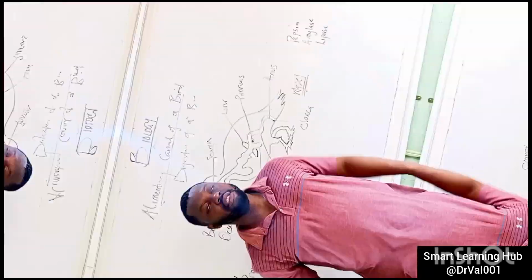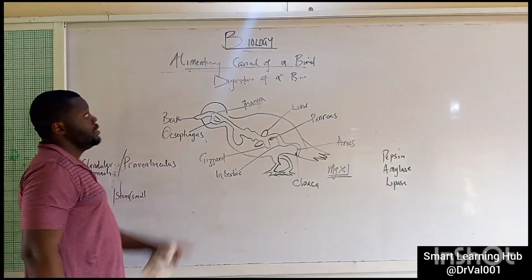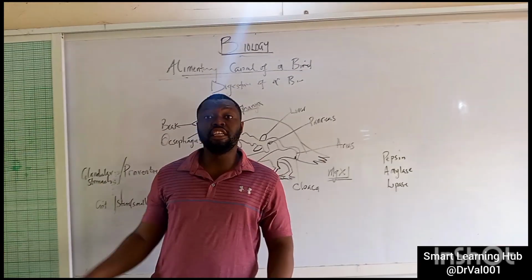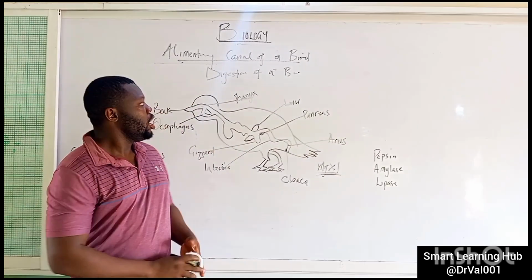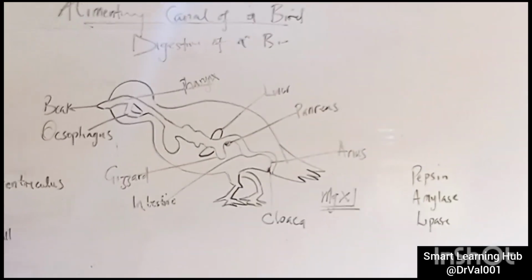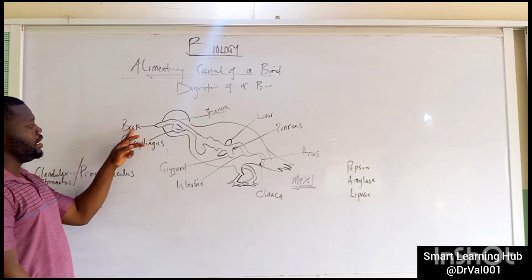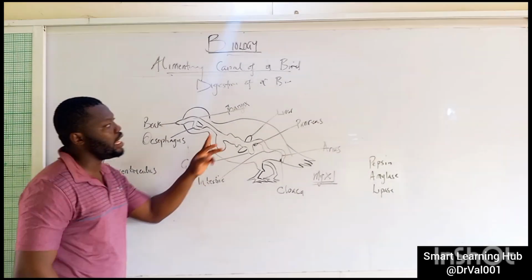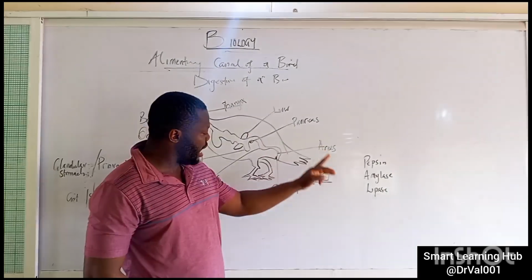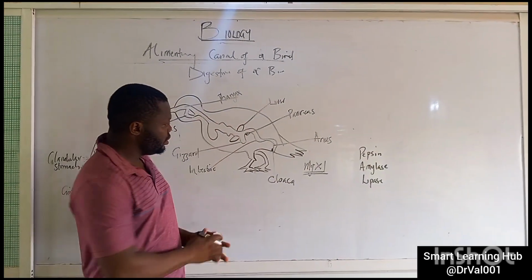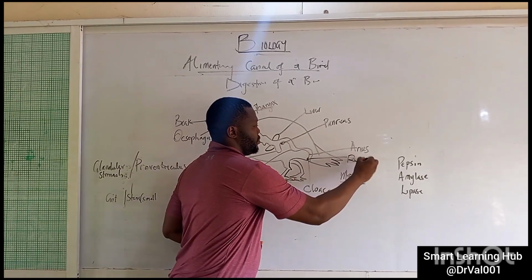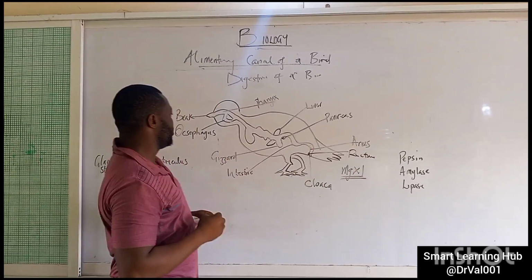Good morning, learners. Today we will be talking about the elementary canal of a bird, otherwise known as the digestive system of the bird. The digestive system of a bird comprises the beak, the pharynx, the esophagus, the gizzard, the intestine, the liver, the pancreas, the anus, the rectum, and the caeca.